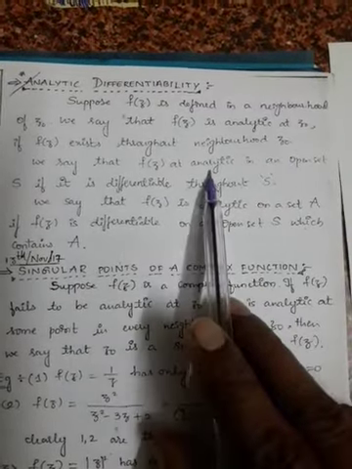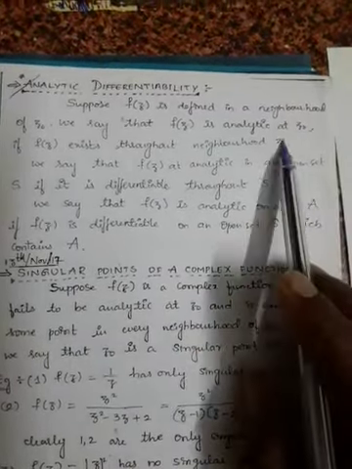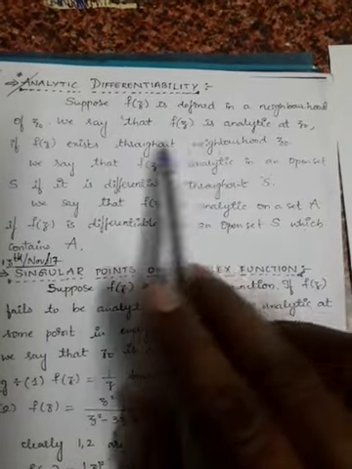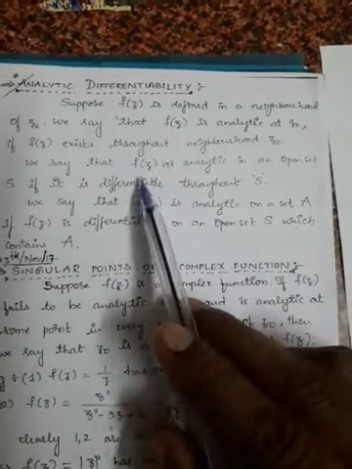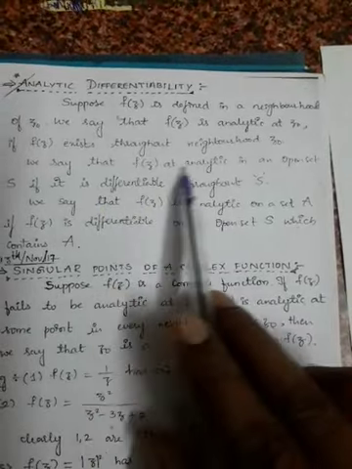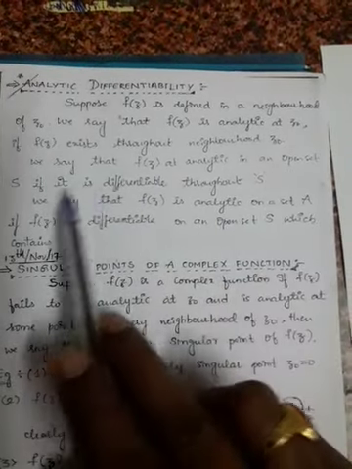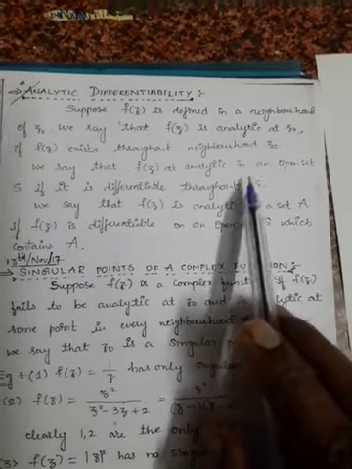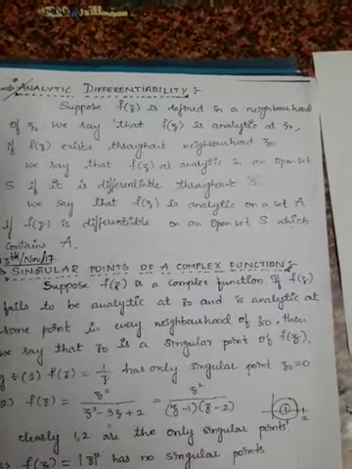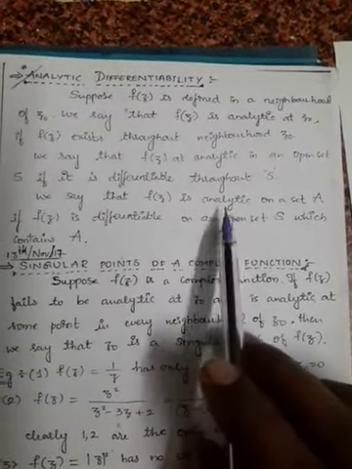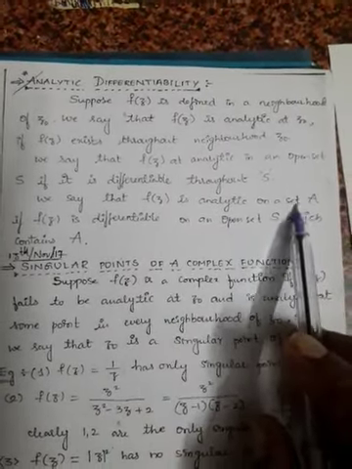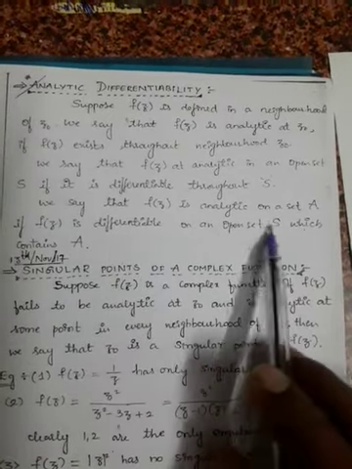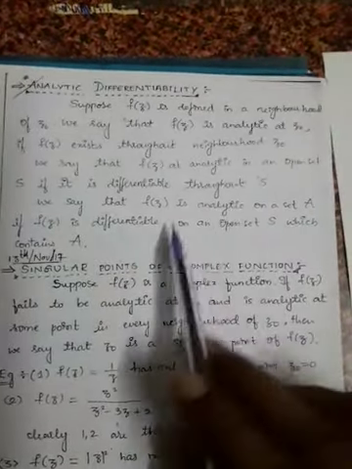We say that f of z is analytic in an open set if it is differentiable throughout that set S. Otherwise, it is not differentiable. Or we may say that f of z is analytic on the set A if f of z is differentiable on an open set S containing the set A. This is the definition of analytic differentiability.